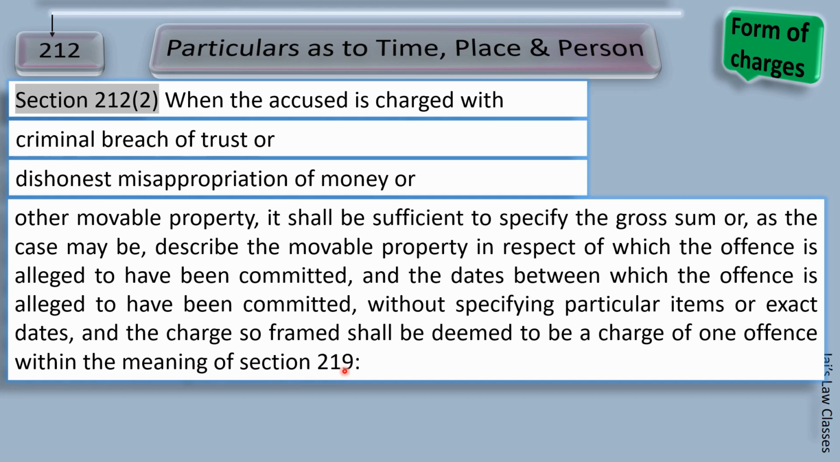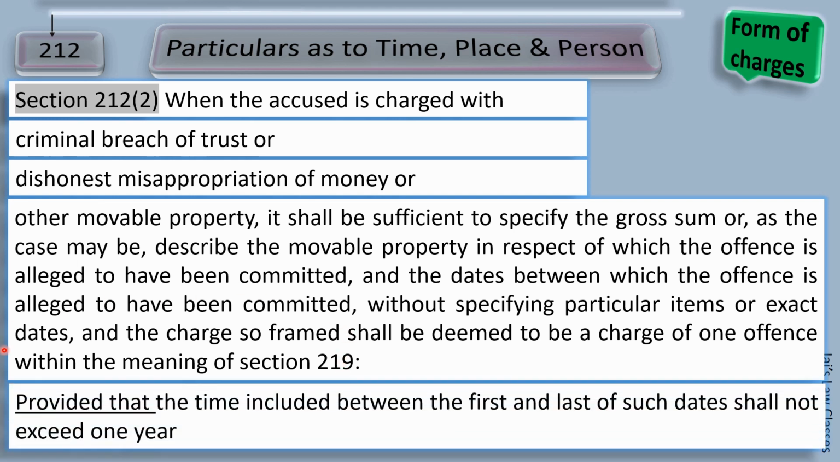Section 219 we will cover later, but let me explain. It says 3 offenses of the same kind can be charged together if committed within a year. This is also mentioned in the condition of section 212 subsection 2, provided that the time included between the first and the last of such dates shall not exceed 1 year. So this is the cutoff date that has been mentioned. To charge them together, it must be within 1 year.